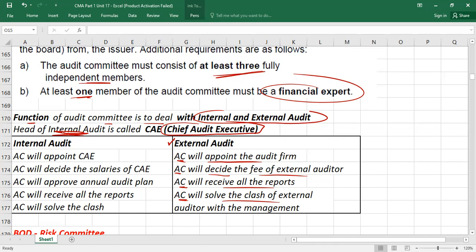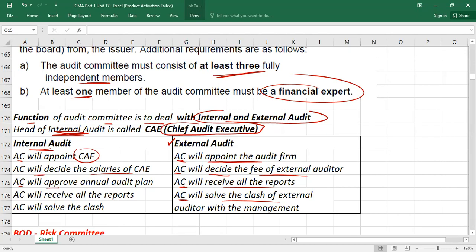Understood? Then what are the functions or role of audit committee with respect to the internal auditors? Please remember, audit committee will appoint the CAE, the head of the internal audit department. Audit committee will decide the salary of the CAE, what amount they should pay. Who will negotiate? Audit committee, or maybe they will just give the budget to the other seniors, and they can negotiate.